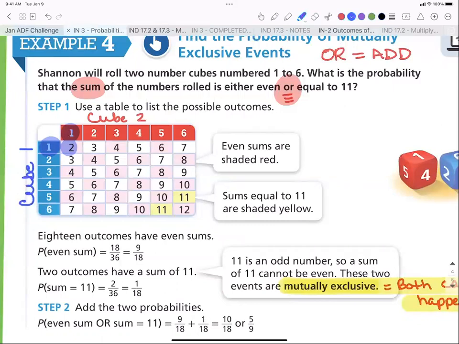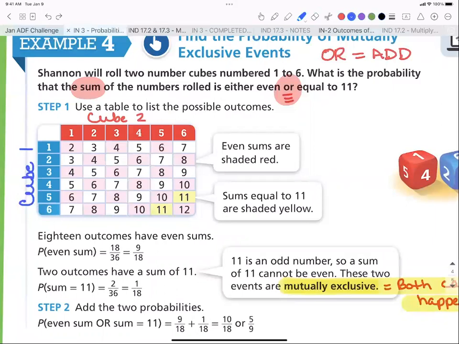You roll a 1 and you roll a 6, the sum is 7. You roll a 6 and you roll a 6, the sum is 12. So a sum table is different, and you have to be mindful of that when you're creating these tables: if it's a sum table, you actually have to do some addition to fill in the table. Okay, so that's the one thing, that it's a sum table.